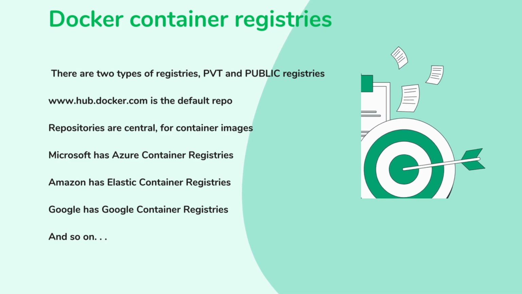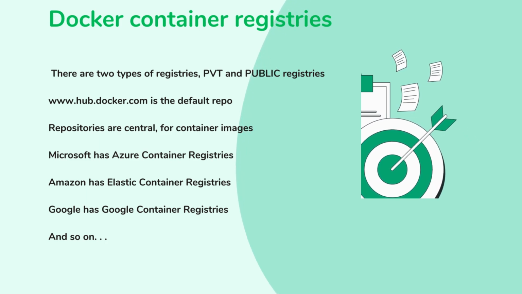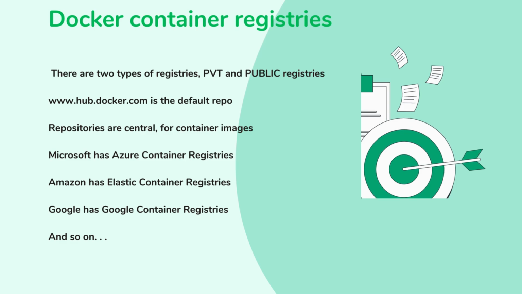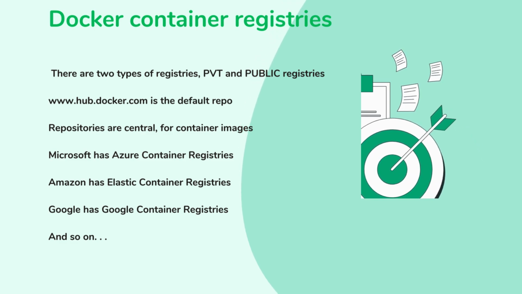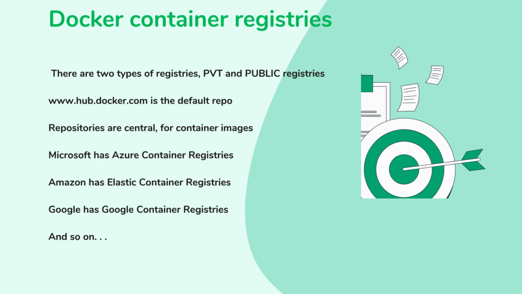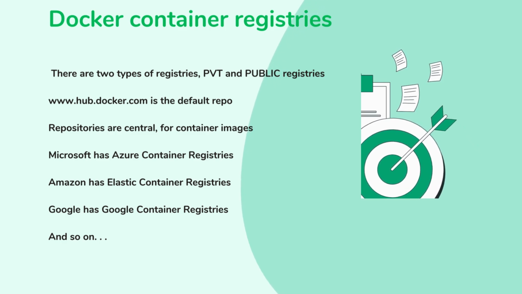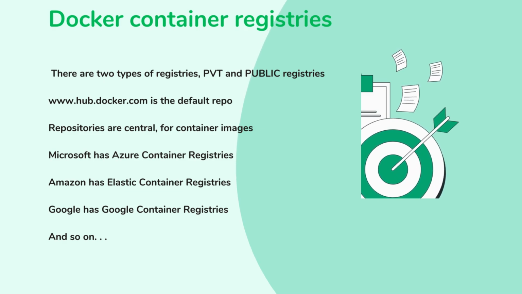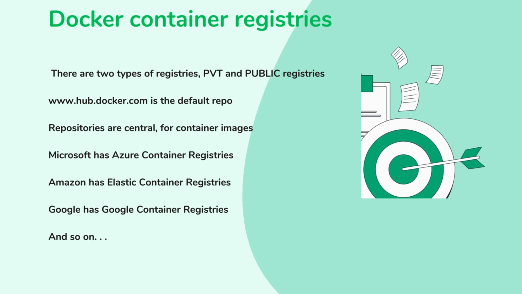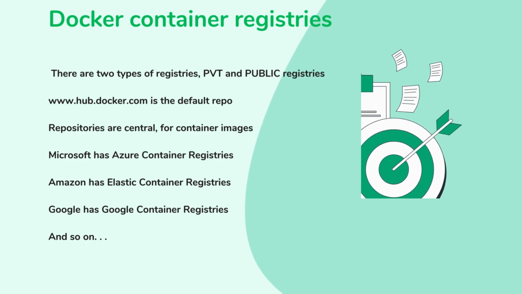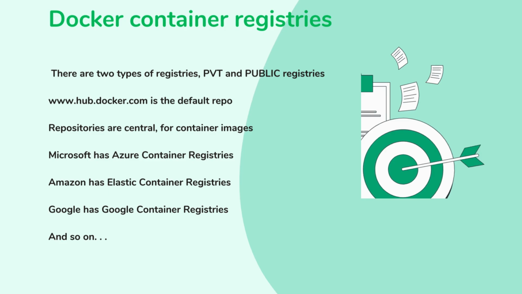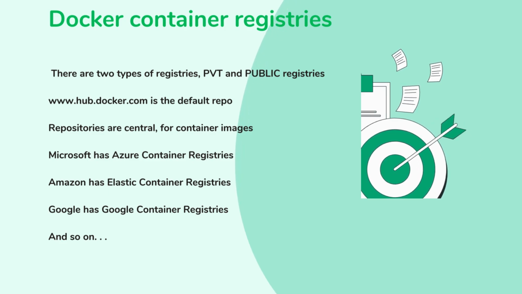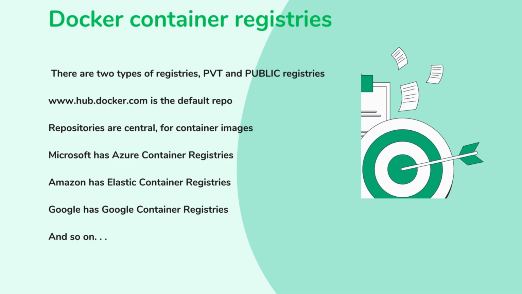Docker container registries. There are two types of registries, private and public. Below are some of the respective companies' container registries. hub.docker.com is the default repo. Repositories are central for container images. Microsoft has Azure Container Registry. Amazon has Elastic Container Registry. Google has Google Container Registry, and so on.